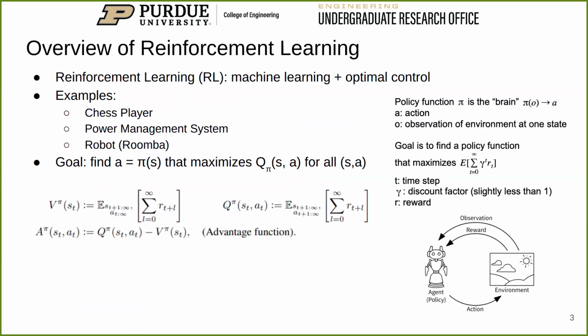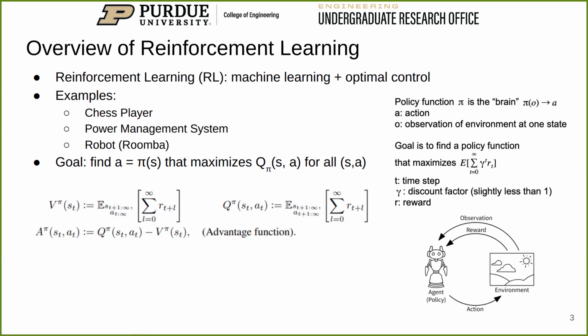Reinforcement learning, or RL, is the application of data-driven machine learning to optimal control. It deals with control of an agent, such as a chess player, a power management system, or a robot, in an environment. The agent interacts with the environment through an action A_t based on its current observation O_t. It receives its next observation O_t+1, as well as a reward R_t+1. The goal is to learn an optimal control policy pi that chooses actions A_t, which maximize the total discounted expected